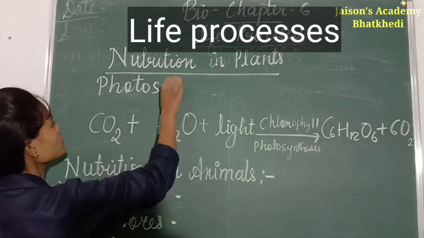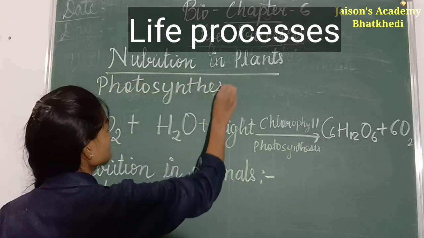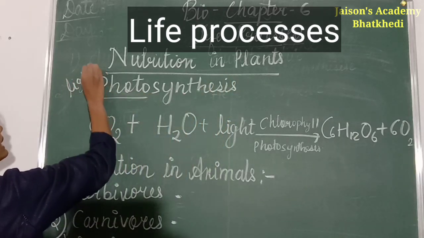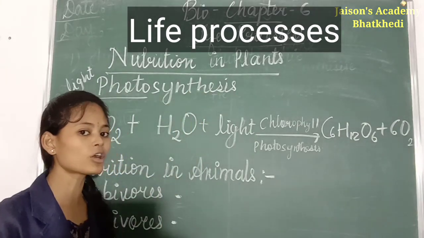Basically here the process that takes place is photosynthesis. Here photo means light, and synthesis means to prepare.